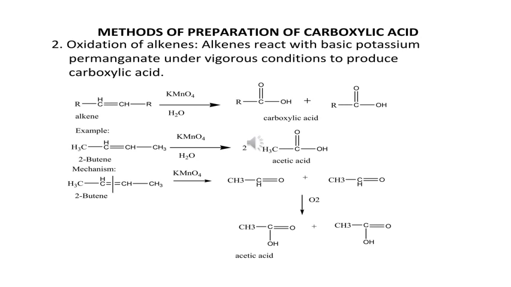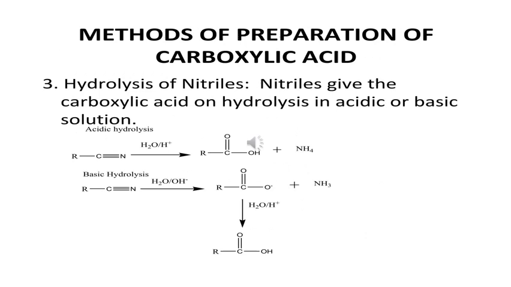Here is the mechanism for oxidation of alkene. The next one is hydrolysis of nitriles. Nitriles give carboxylic acid on hydrolysis in acidic or basic solution.